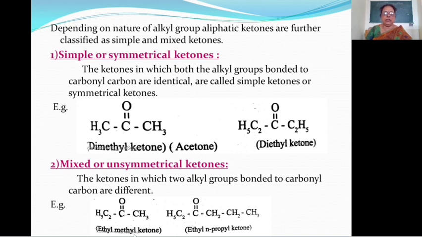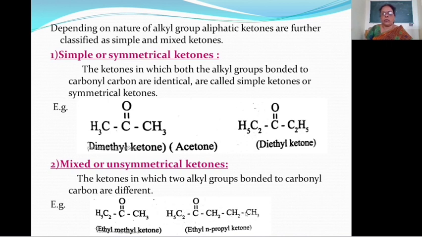Here, ethyl methyl ketone. See another example, C2H5, C double bond O, CH2, CH2, CH3. This is an ethyl group and this group is known as a propyl group. This carbon chain is straight, and therefore the prefix n is used.